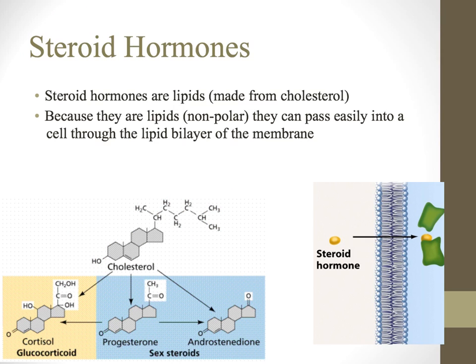As we just said, one of the great things about steroid hormones is that they are able to cross the cell membrane to bind with that receptor protein. The reason they're able to do this is because they're lipids. They're made from cholesterol, and since they're lipids, they're nonpolar, and they pass easily through the cell membrane.